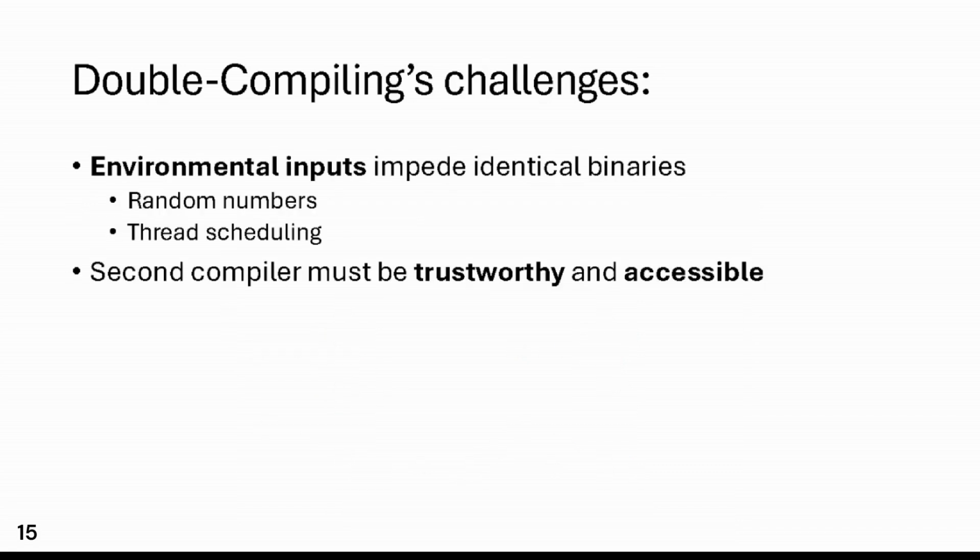But there is this recursive problem of finding trustworthy compilers. If there isn't one, then it's going to be hard to say, oh, this existing compiler is trustworthy, and I can trust its output and compare it to it. Additionally, building the binary is going to change depending on the random number generator of the machine it's running on, and the thread scheduling, and all the other environmental inputs. And so all of those variables need to be controlled during double compiling in order to make this technique succeed.